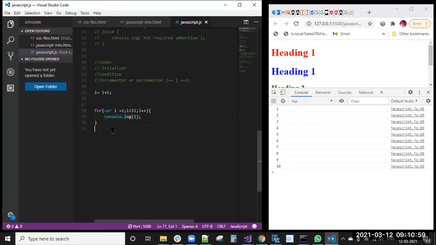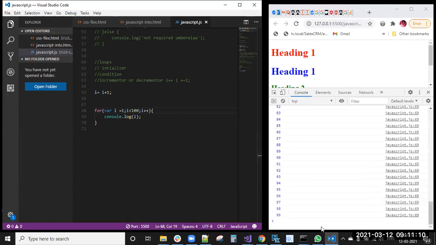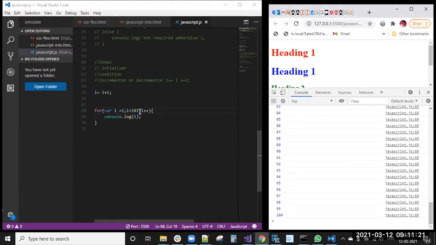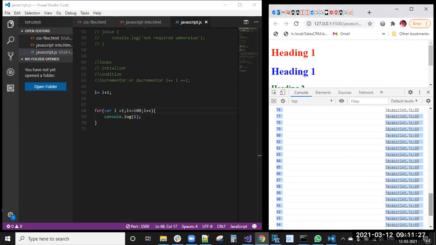Next, by using this for loop, we can print totals. Here I can give 100 also. You can see now up to 99 it can print. If I make 101, we can print 100. Instead of 101, I can give i less than or equal to 100. Then see now, I will get 1 to 100 values.